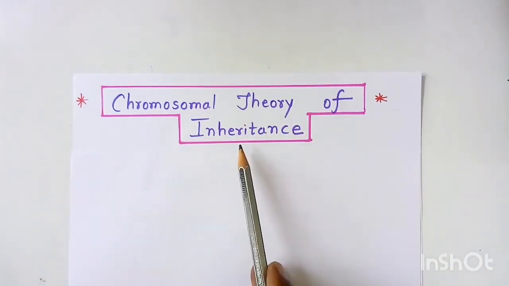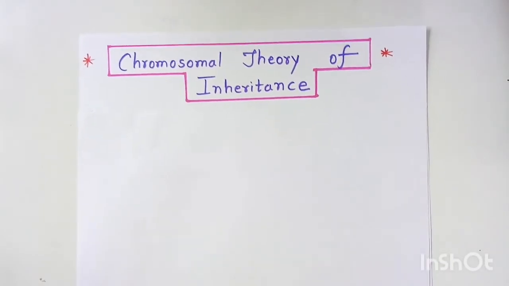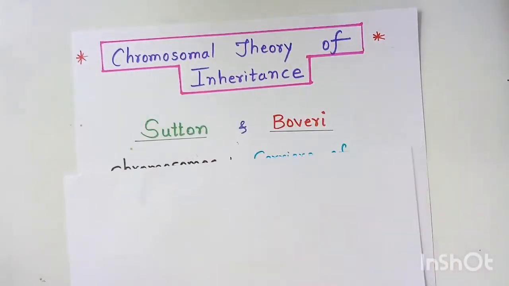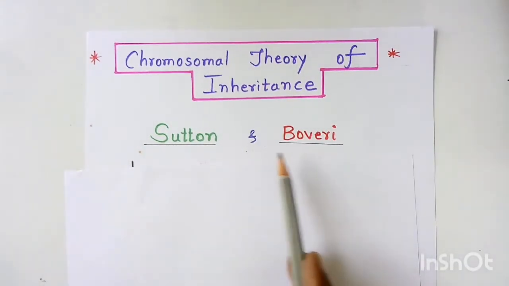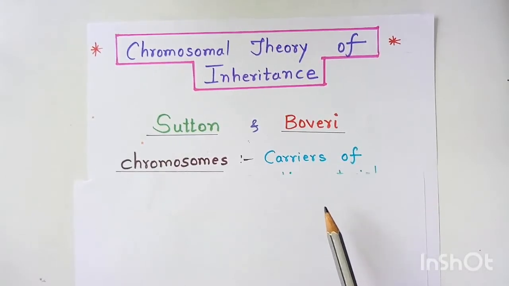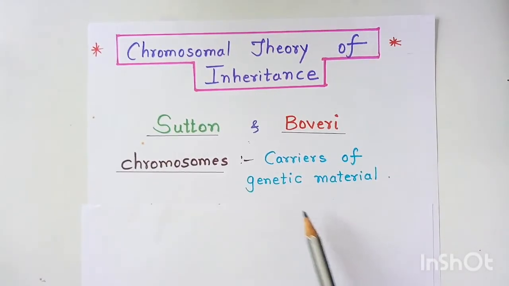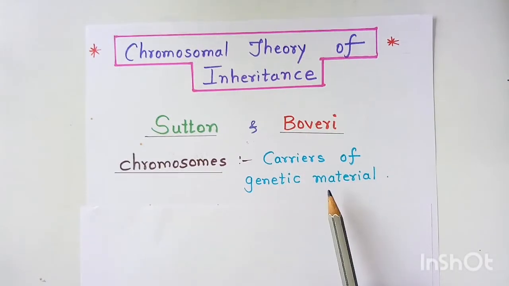Based on these observations, a new theory came into existence, and it is called the chromosomal theory of inheritance. The chromosomal theory of inheritance was put forth by two scientists called Sutton and Boveri. It states that the chromosomes are carriers of genetic material.